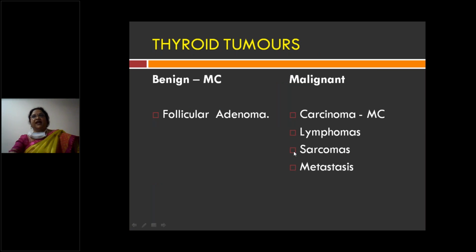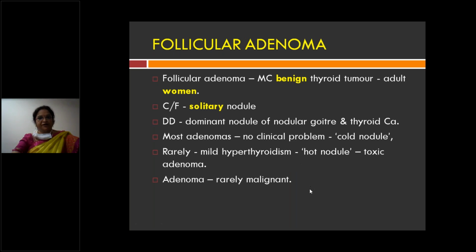When you're talking about the thyroid tumors, you have to divide them into benign and malignant. Benign tumors of thyroid are follicular adenoma. The malignant tumors of thyroid are carcinomas, lymphomas, sarcomas and metastasis. The main benign tumor is follicular adenoma. The malignant tumors we are discussing are carcinomas. Apart from carcinomas, you have lymphoma and sarcoma, and metastasis can also occur to the thyroid from various organs.